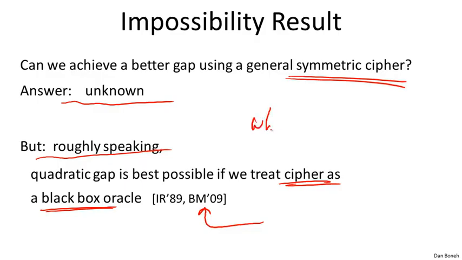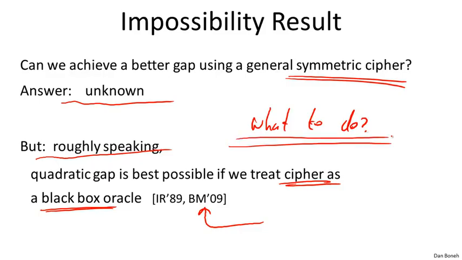And so the question is what to do next. So now we're kind of stuck. We said that with block ciphers, we really can't do better than a quadratic gap. And so what do we do? So this was kind of the starting point of public key cryptography, and the realization is that we need more than just generic block ciphers and generic hash functions. We actually need functions that have very, very special properties. And to build these functions, we actually have to rely on some algebra. So in the next few segments, we're going to look at some algebraic constructions, and then we'll see how to use those for key exchange and for many other things in public key cryptography.